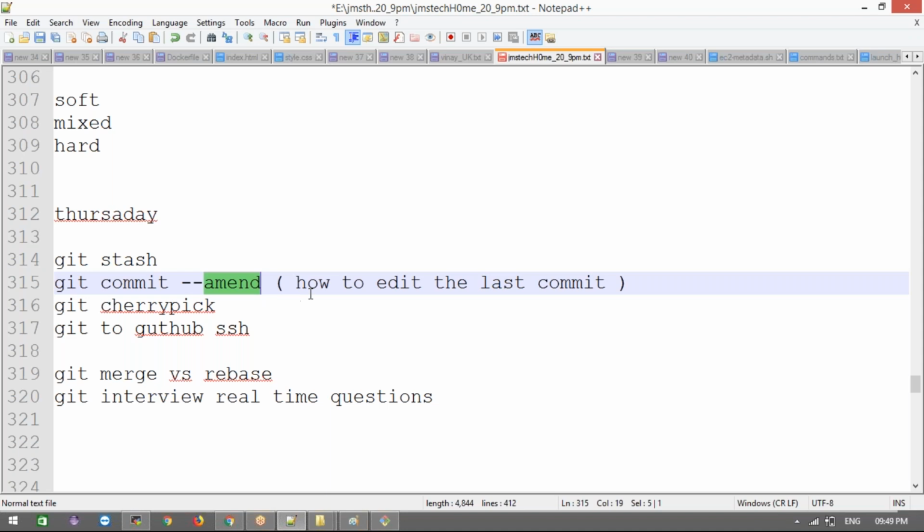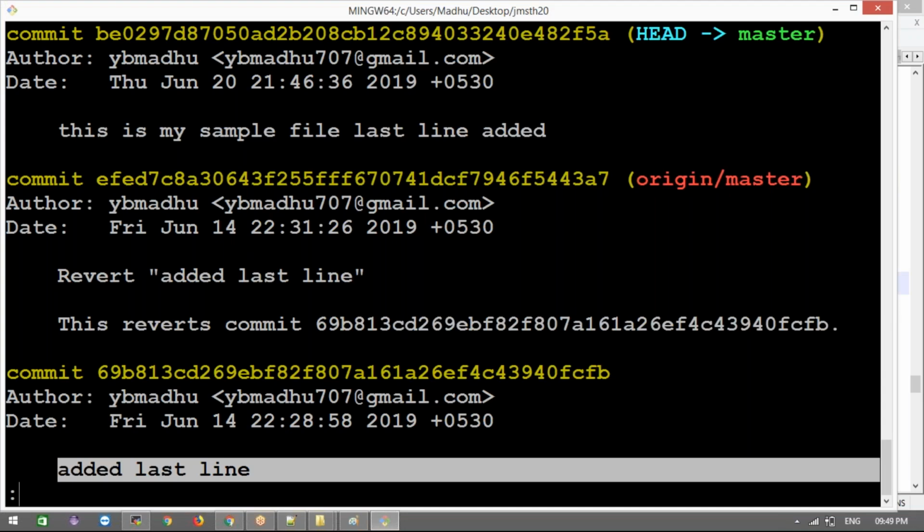After you give the correct answer, they will ask, now I want to edit the last commits, like the fourth commit, third commit, second commit, or the last 5 commits. How to do that? They will ask that. There is an option called